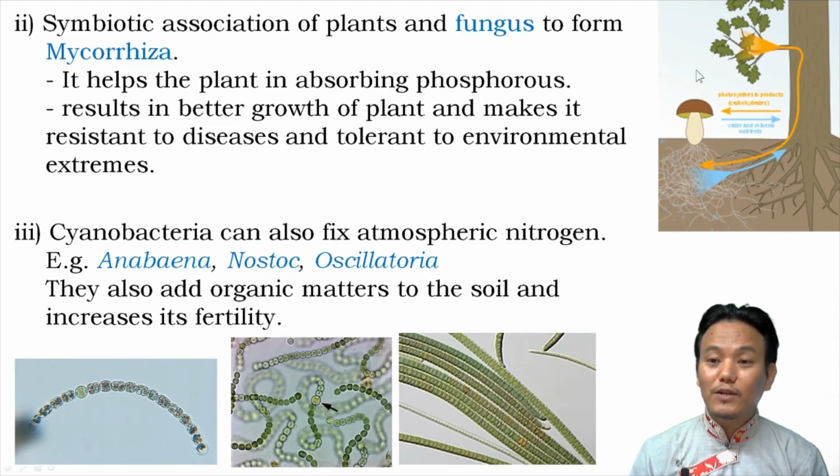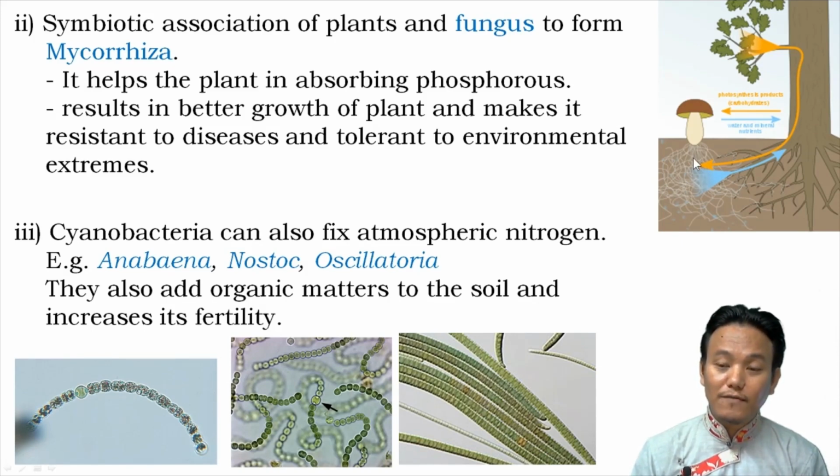So here in this particular diagram, you can see this particular mushroom. Mushroom is a fungus, right? That is just the fruiting body. On the top of the soil, this is just a fruiting body. But underneath the soil, you can see the main body of the mushroom or the fungus. This is called the hyphae, underground hyphae.